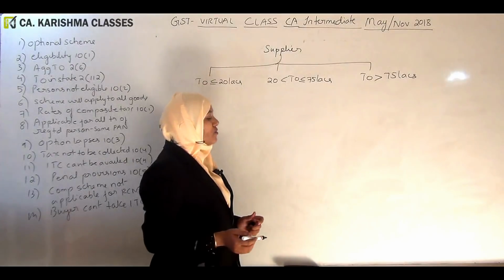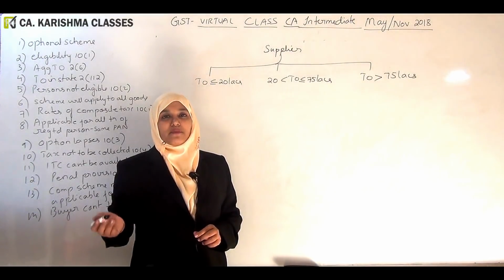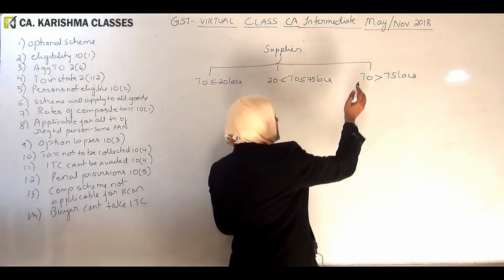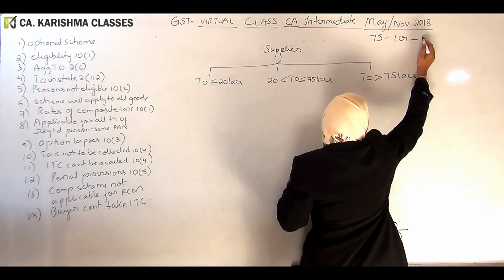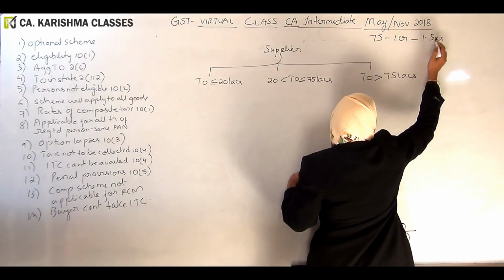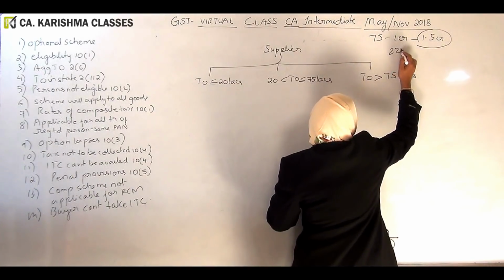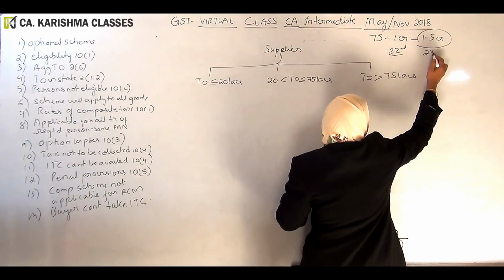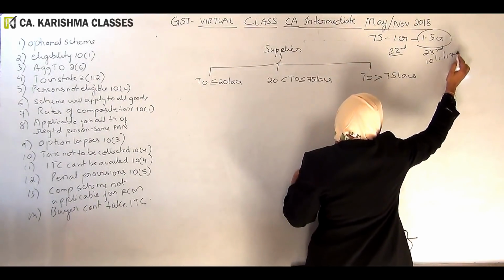As I told you, in the last two GST Council meetings, these limits have been increased. So what they did is 75 lakhs became 1 crore, and further this 1 crore is proposed to be increased to 1.5 crores. This was the 22nd meeting, this is the 23rd meeting, and this was held on 10th November 2017.